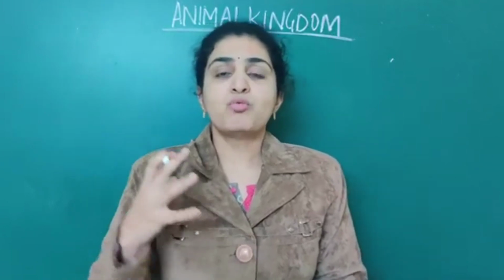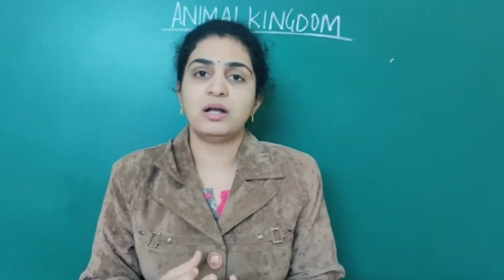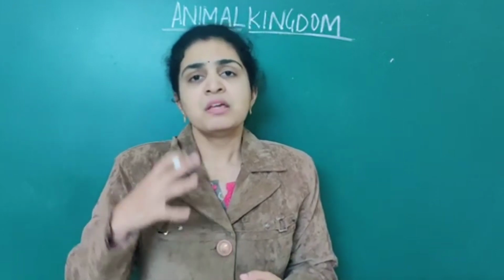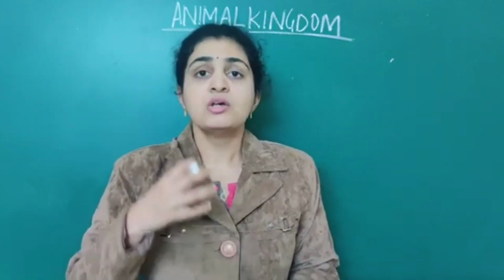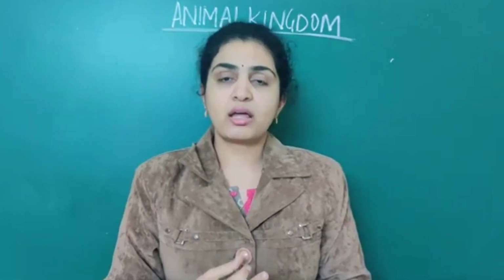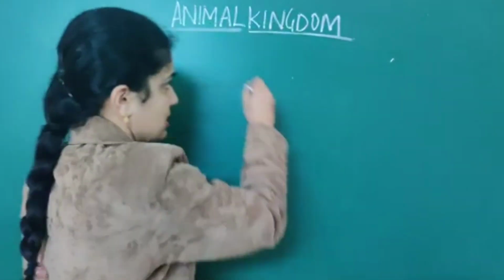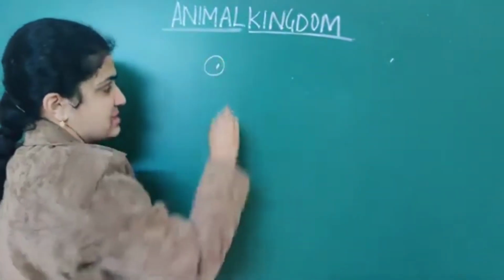So basically, when we started with the last class, what are the different forms we see in this world? Numerous animals. Few are unicellular and few are multicellular. In unicellular organisms only a single cell is present.